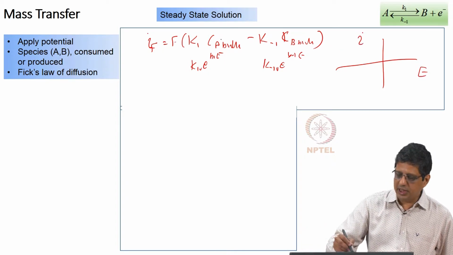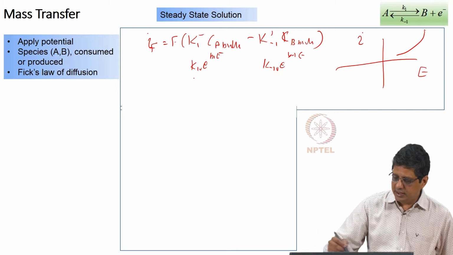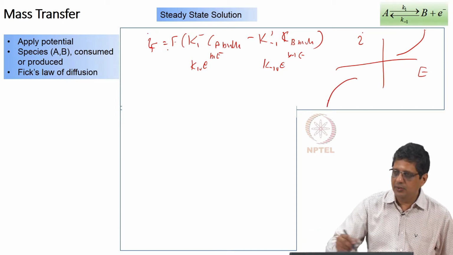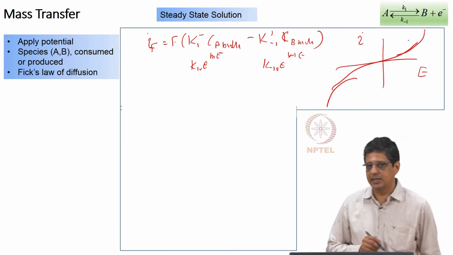you can say when it is far away in the positive direction, K1 is large number, K minus 1 is negligible, therefore, it is going to look like an exponential curve. When it is large negative value, it is going to look like this. In between, both are important, so it is going to go through 0 and it will look somewhat like this.